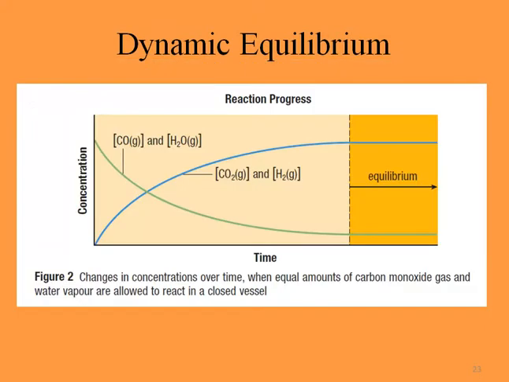So as you see here in this reaction progress, concentration over time, the concentration of reactants is reducing up to the point called equilibrium, and the concentration of products is increasing up to the point that we call equilibrium. And the concentrations of reactants and products are not changing over time after the equilibrium condition. These are the changes in concentrations over time when equal amounts of carbon monoxide gas and water vapor are allowed to react in a closed vessel.